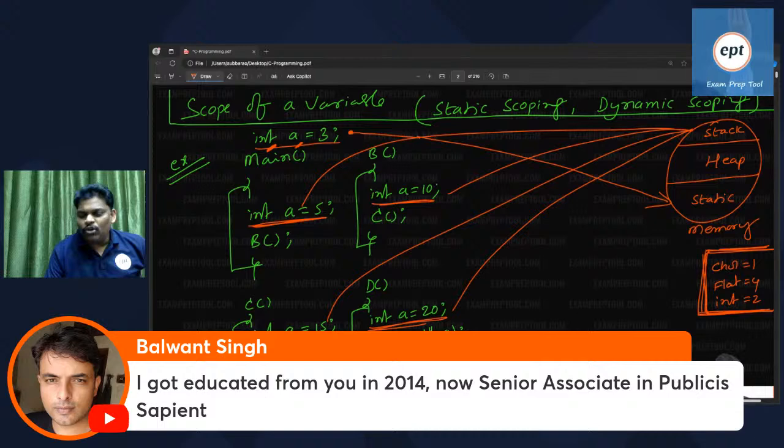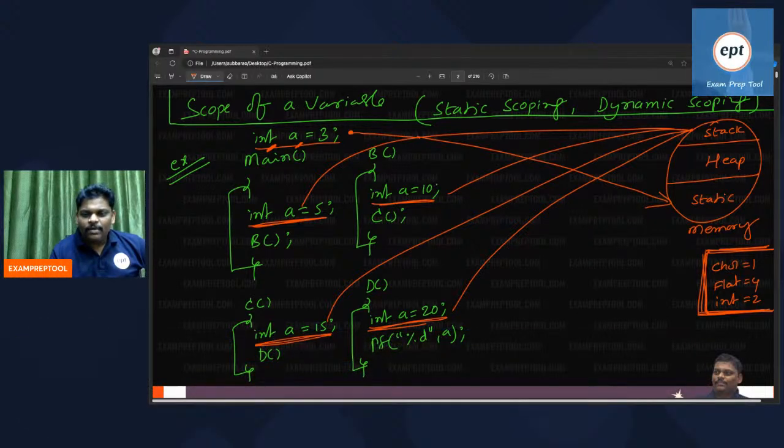Yeah, let's move to the topic. So there are three portions: heap area, stack area, and static area. Global variable memory is in the static area, and local variable memory is in the stack area. Is there anyone who can help me: to whom will memory be allocated in the heap area?